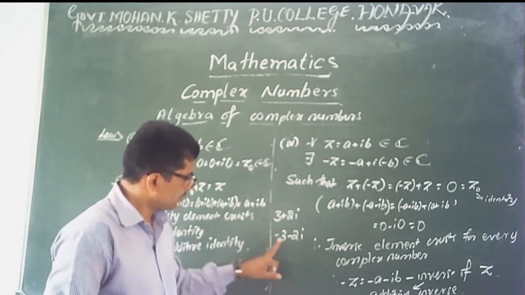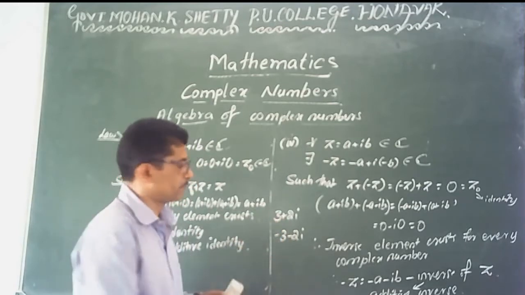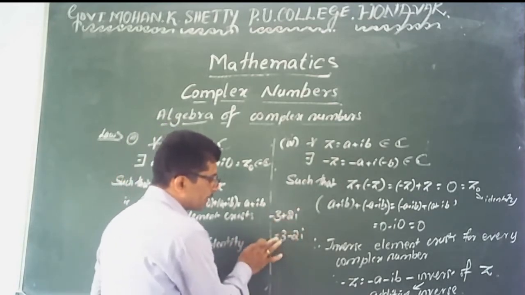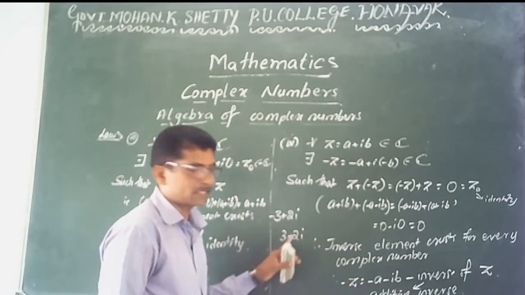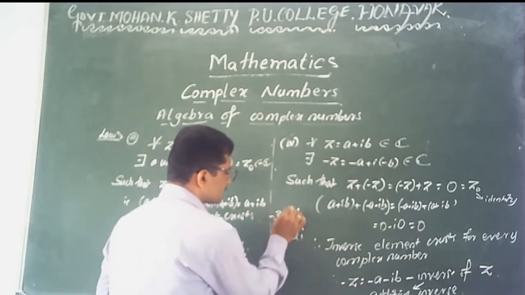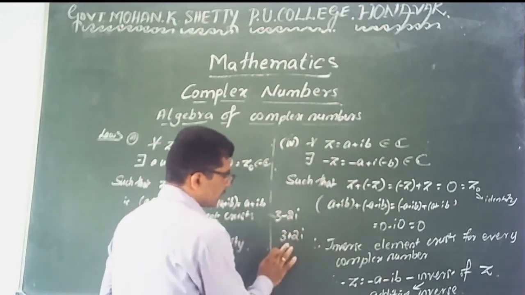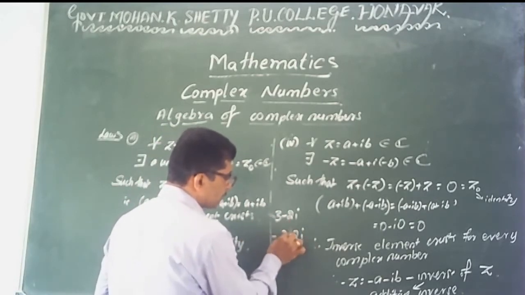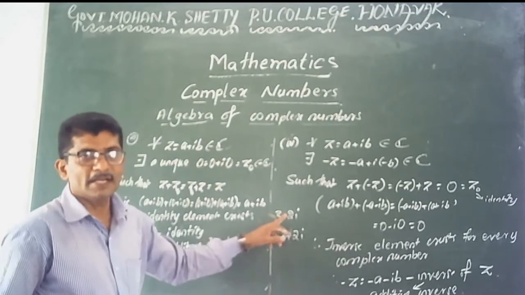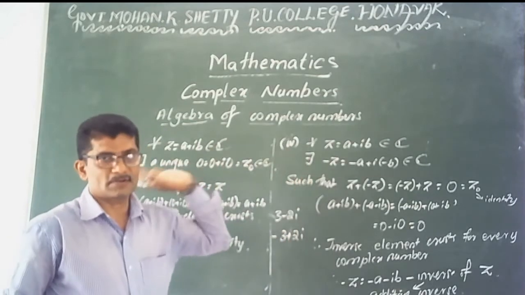Vice versa, ಇದು complex number ಆದರೆ ಇದು additive inverse. Suppose minus 3 plus 2i ಅಂದರೆ 3 minus 2i. Minus 3 minus 2i ಅಂದರೆ 3 plus 2i, or 3 minus 2i ಅಂದರೆ minus 3 plus 2i. These are called the additive inverse of a given complex number.